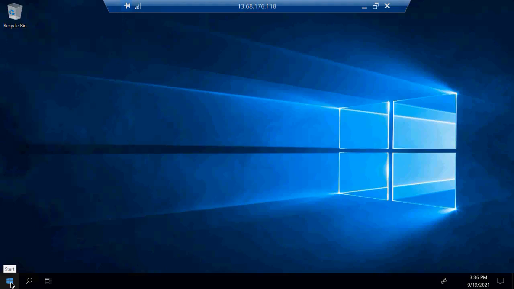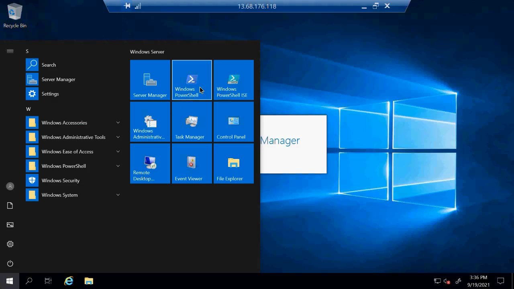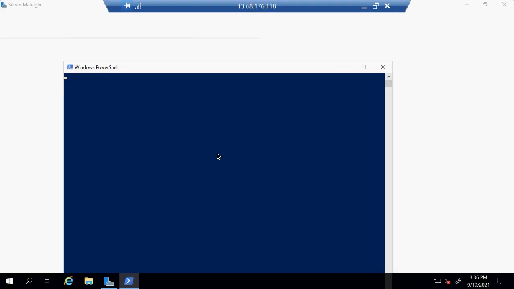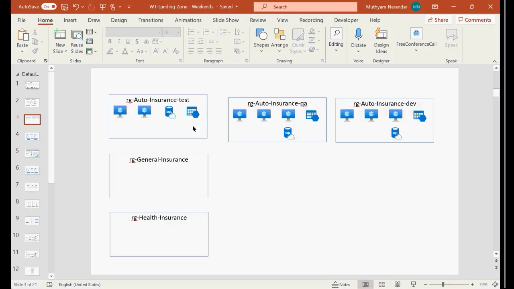Now I'm a developer. I got access to my machine, and here I can log into the environment, right? I can do whatever I want. So this is how you can plan your environment ahead and deploy resources. Any questions so far?